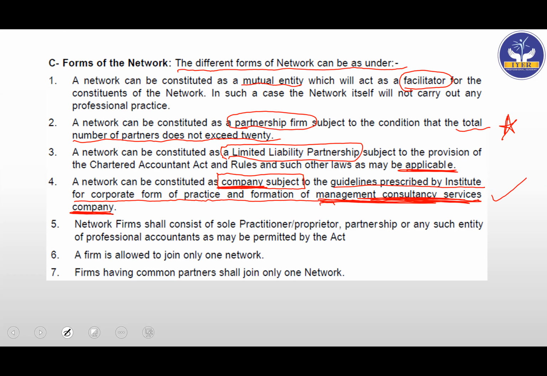Network firms shall consist of a sole practitioner or proprietor, partnership, or any such entity of professional accountants as may be permitted by the Act. So network firms can consist of proprietorship firms, professional accountants, such persons. A firm is allowed to join only one network. We already saw that in the handwritten area. And firms having common partners shall join only one network. This I had marked as important. Okay.